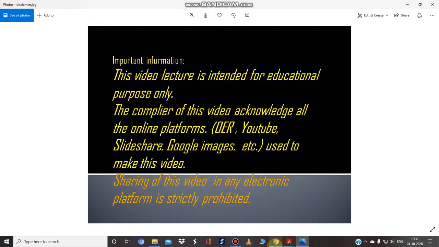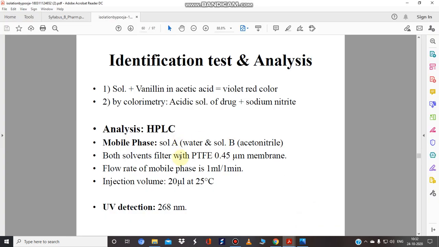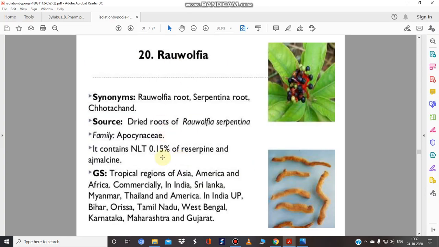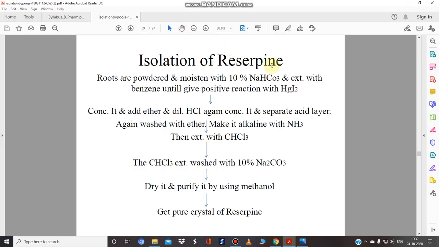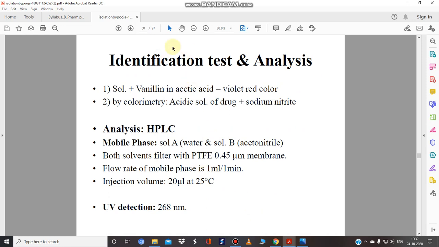So these are the references I have used to prepare this video. So I think this is Rauvolfia serpentina completed. This is a simple isolation. Base added, then acid with base is added, and we obtain reserpine again. This is the identification test using the HPLC method.